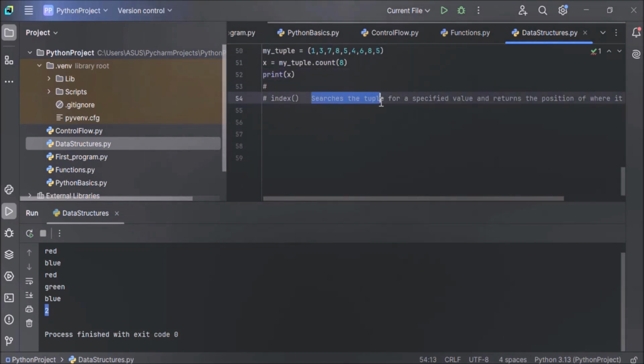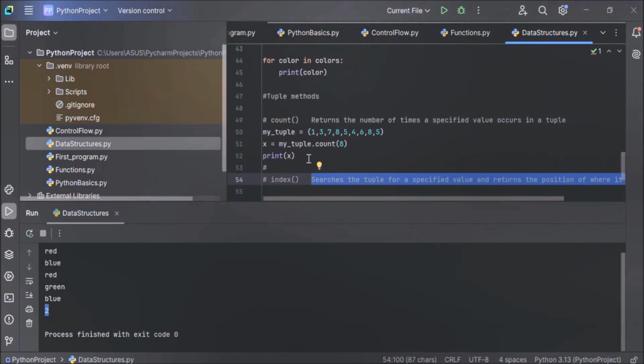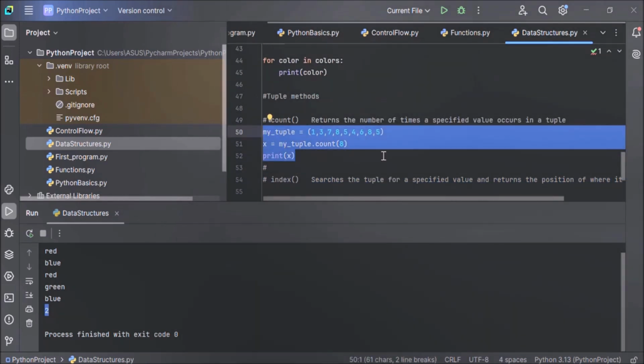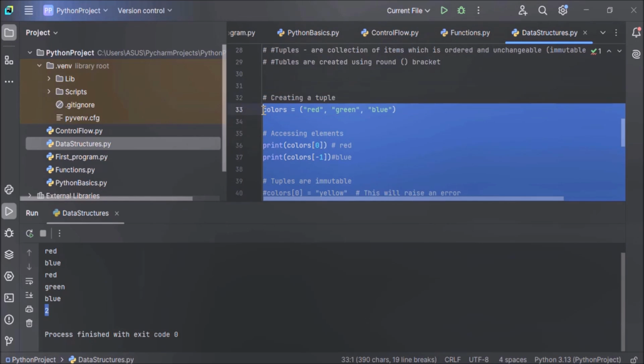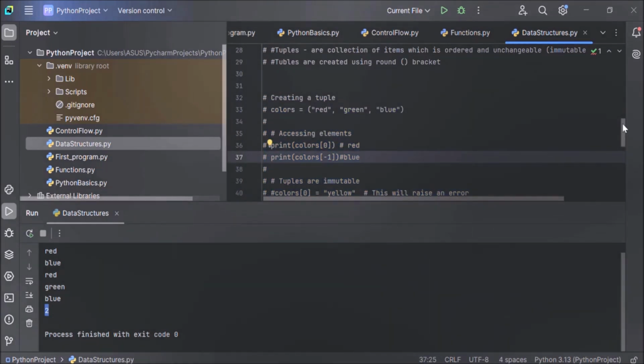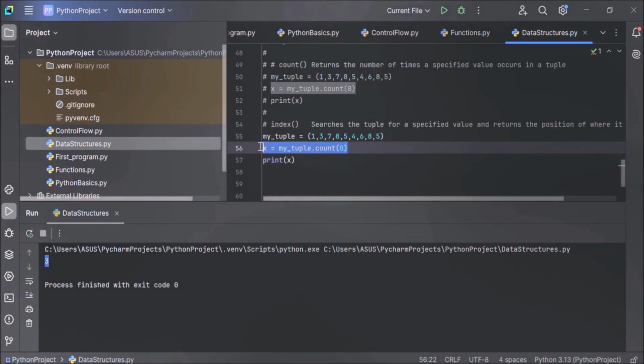The index method searches the tuple for a specified value and returns the position of where it was found. So the index method is basically used to search a specified value. Now let's see how it works. In this example, let's use the same example as the above count method example. I'm copying it and commenting out all the above code because we don't need it now, and removing this count method. Instead of the count method, we will use the index method.